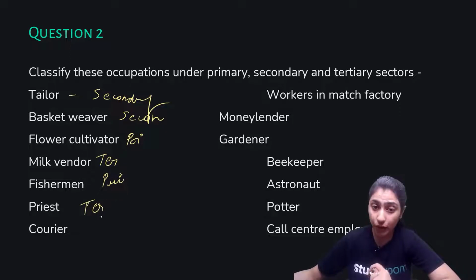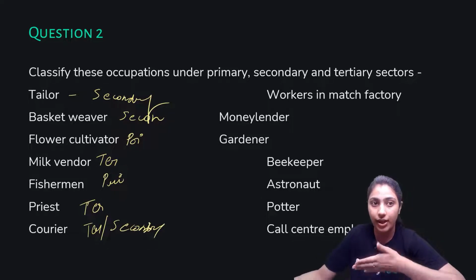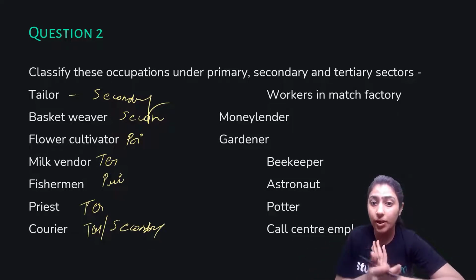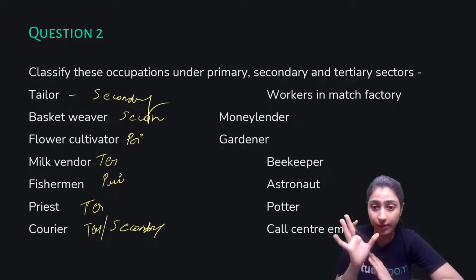Then your courier can also come in your tertiary, or you can also count it to be in your secondary, depending on in what way they are saying. Couriers are always sent by factories, like work is always done in factories or big offices. So make sure that whatever question comes in the exam, just write, be very specific.